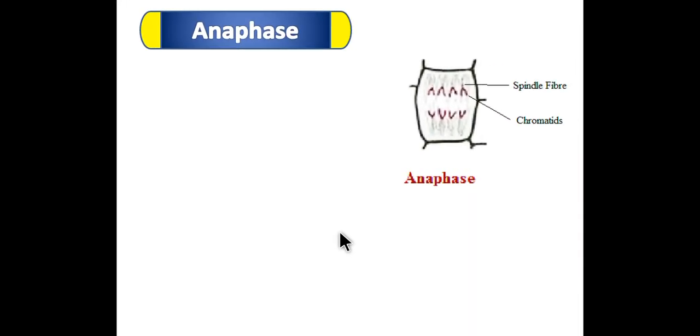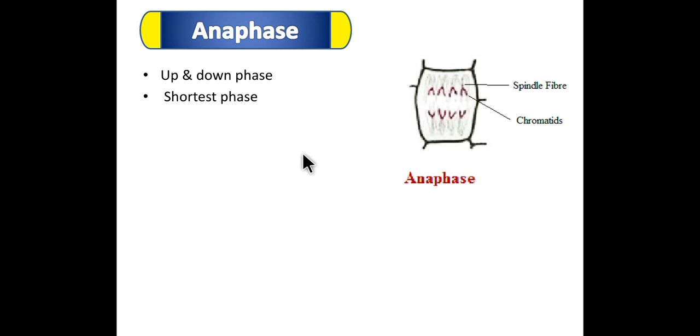The next phase is anaphase. Ana means up and down phase. So see here, some chromosomes are up, some chromosomes are down. This is the shortest phase in the cell division.